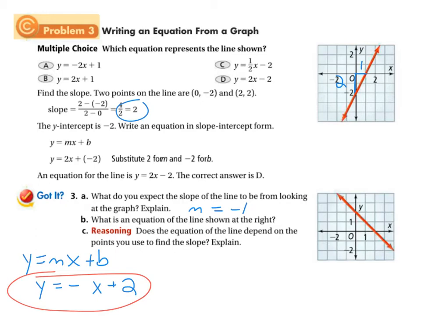And does the equation of the line depend on the points that you use to find the slope? Never. Any 2 points on the line, since it's straight, will give you the same slope. So does the equation of the line depend on the points you use? Nope. Any 2 points will always give you the same slope.